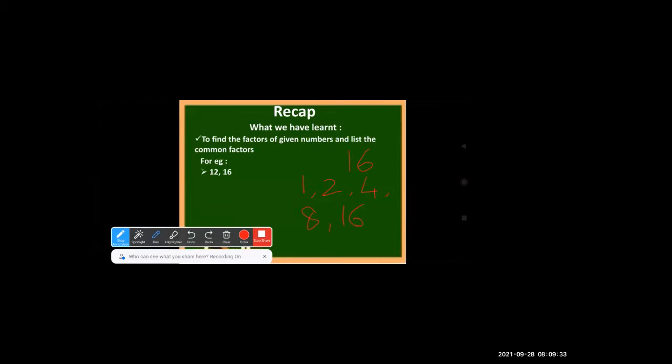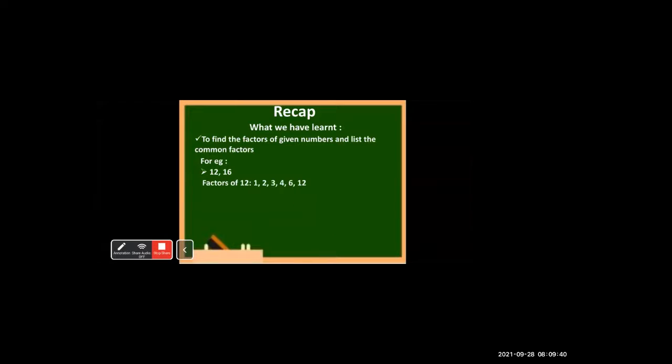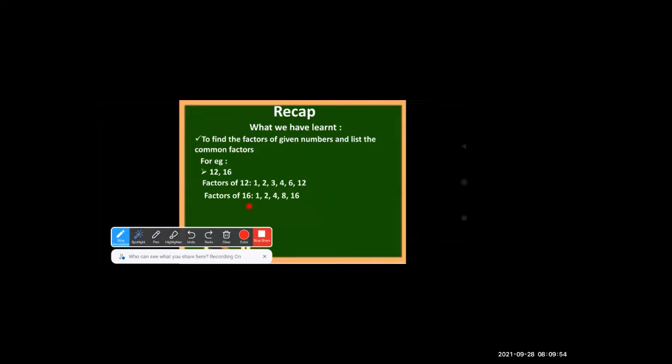Very good. So you all know how to find the factors which you learned yesterday. So how do we write here now? Factors of 12: 1, 2, 3, 4, 6, 12. Right? And factors of 16 are 1, 2, 4, 8 and 16. So this way we write down the factors.